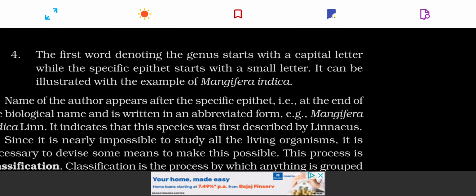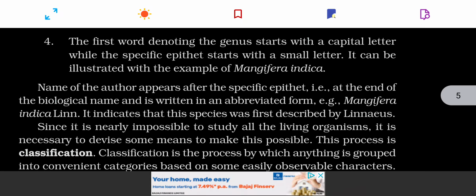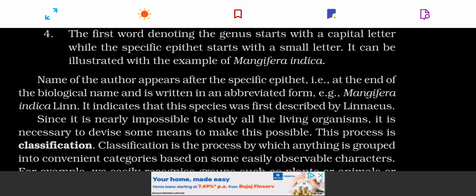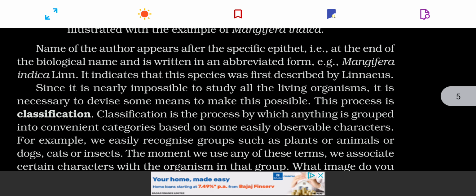So again, Mangifera indica, the botanical name of mango, is mentioned again here. Similarly, over here you will see name of author appears after the specific epithet at the end of the biological name, and it's handwritten in abbreviated form like Mangifera indica Linn, which I was saying to you earlier.